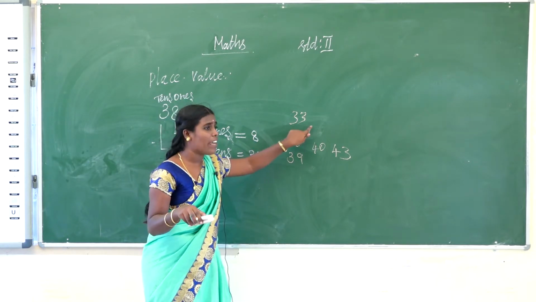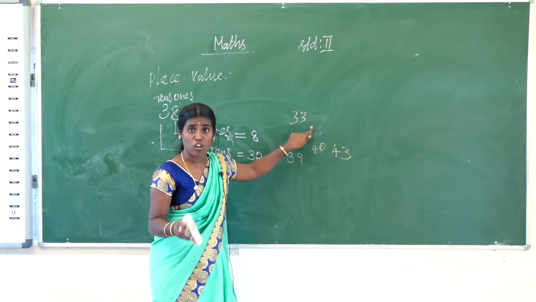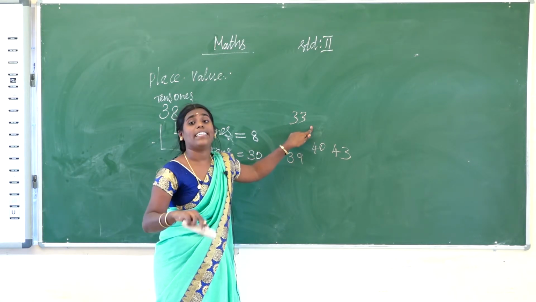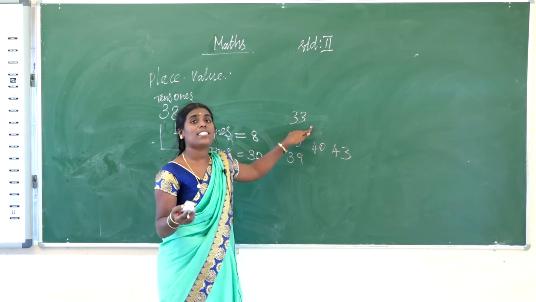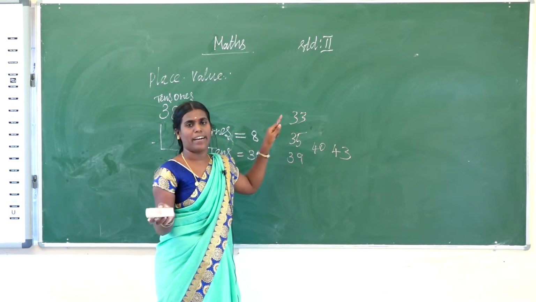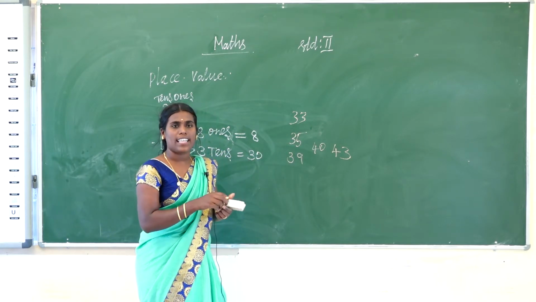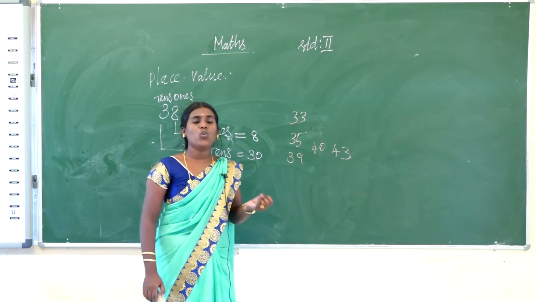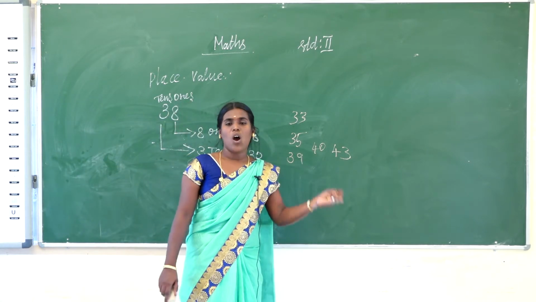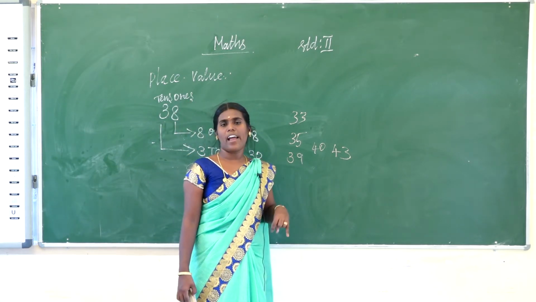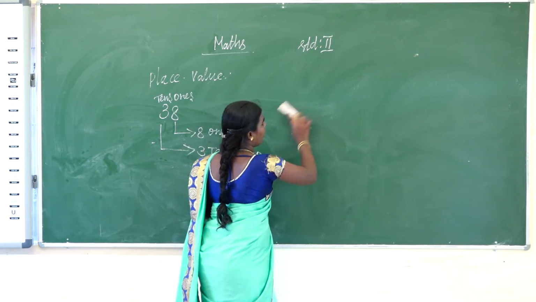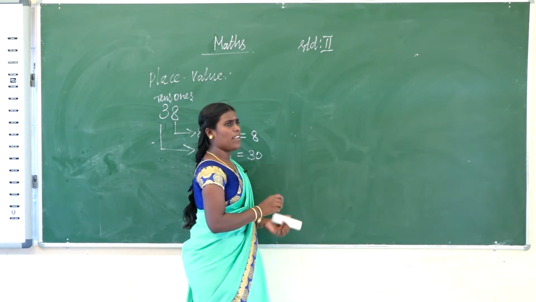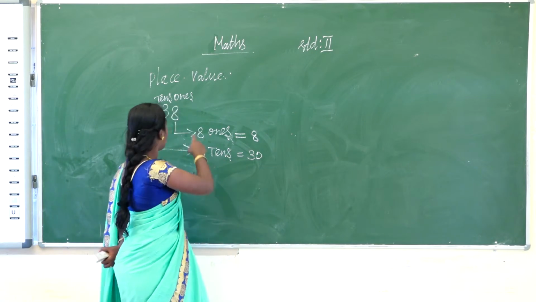What is the number given? Whatever number is given, how many tens and then how many ones it has is called the expanded form. Now let us see one example of how to write in standard form and how to write in expanded form. Okay, the first example: I write here, you write here, 38.